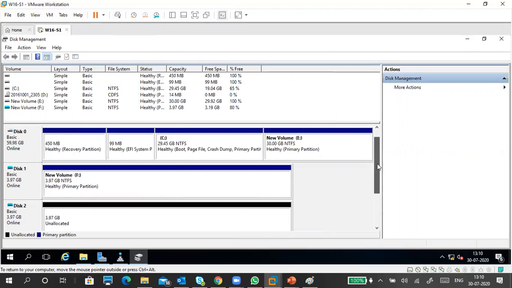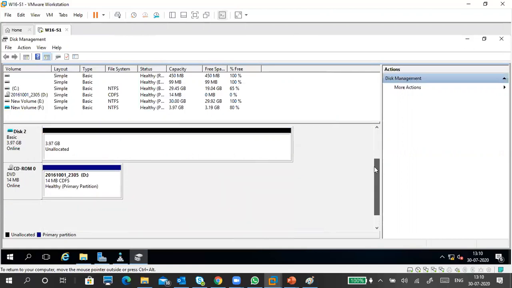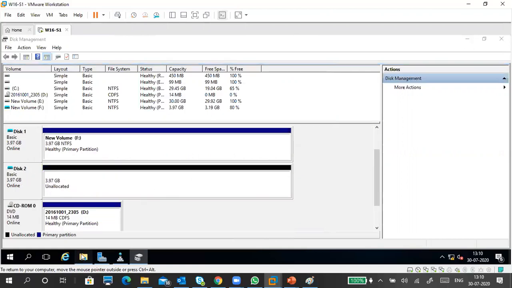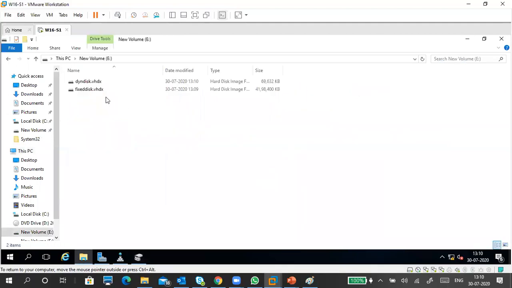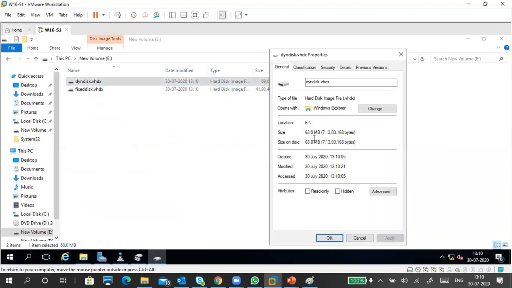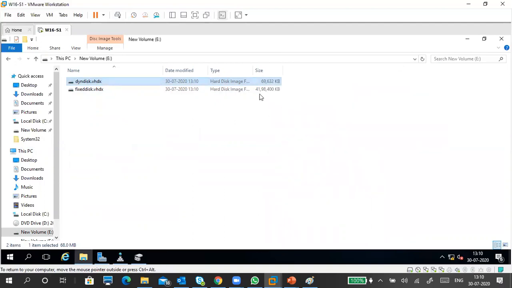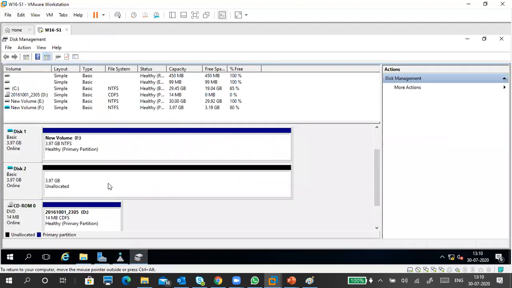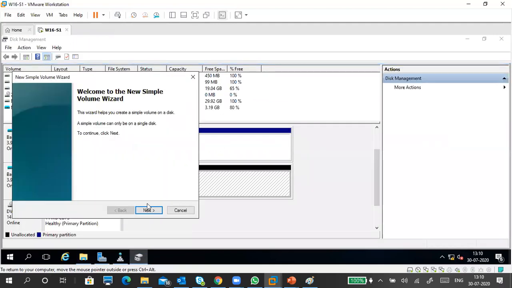Before I do anything, I have to show you something important. Can you see the dynamic disk? It's actually 4 MB. Now it is 69 MB. So it's 68 MB occupying in your space. It is not occupying 4 GB now. And I'm going to create a simple volume on this disk.